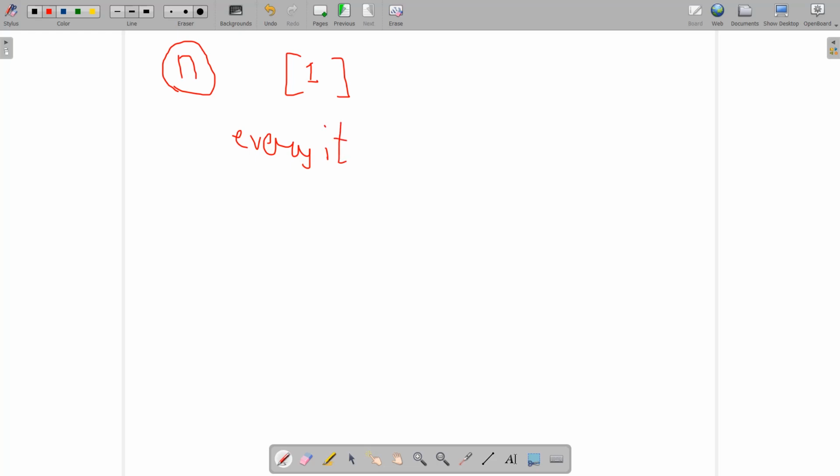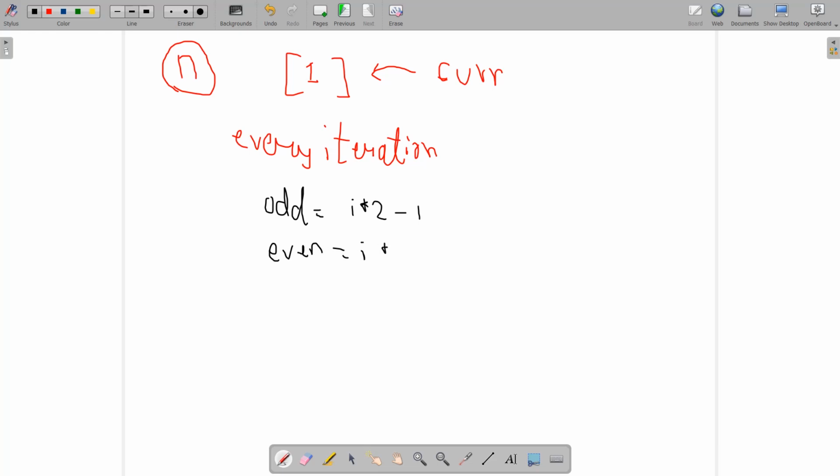At every iteration we are going to push first the odd elements, and then the even elements. So we have this array, which is my current array, and I'm going to iterate for every element in it. If I find an odd element, it would be i times 2 minus 1, and the even element must be i times 2.